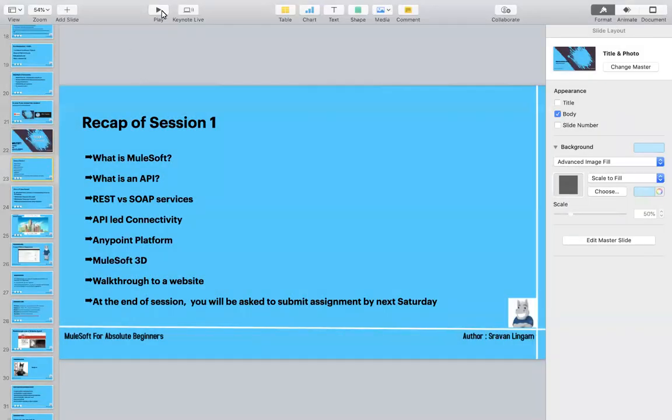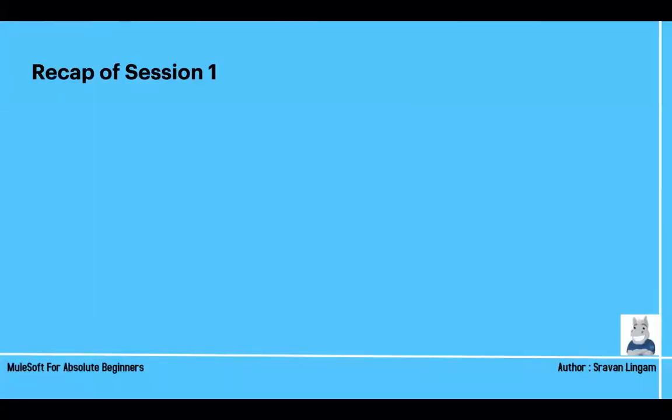So recap of session 1, we have discussed what is MuleSoft. Again, we have said MuleSoft is both an integration platform and an API management platform. And we discussed what is an API. Putting it in simpler words, you will request something, it will be processed, and you get back the response. So the client or customer will request something, then a process will be done for the request, and the server will send the response back to the client. That's in short what an API means.